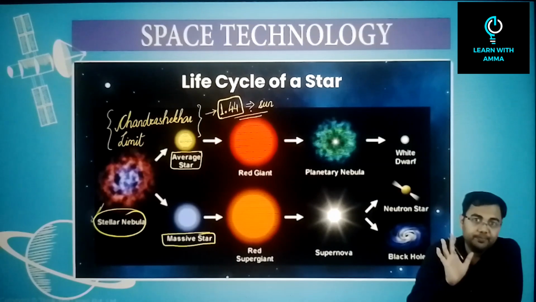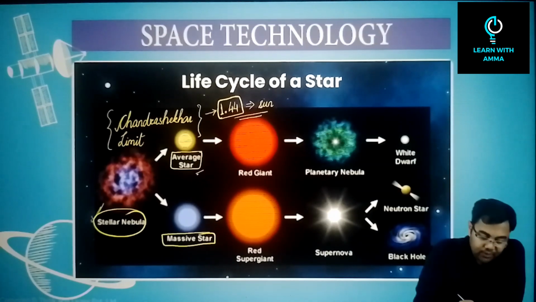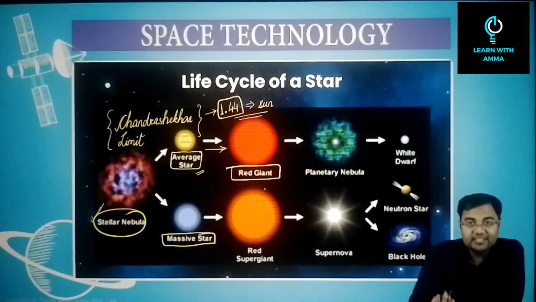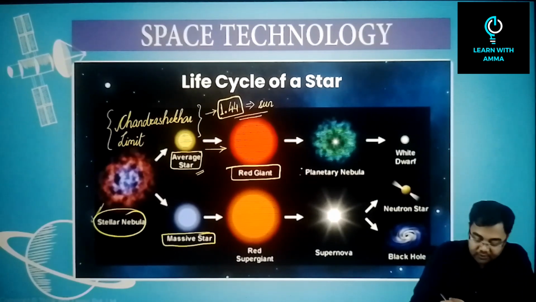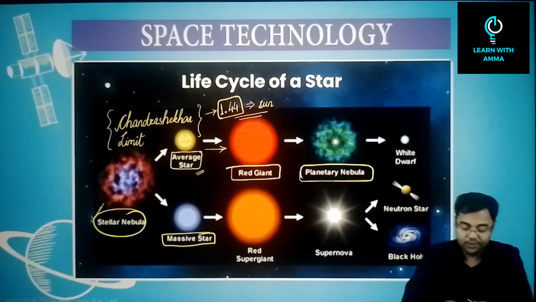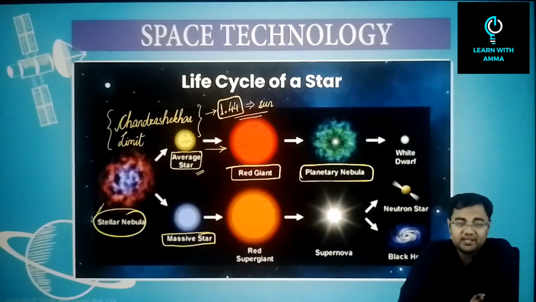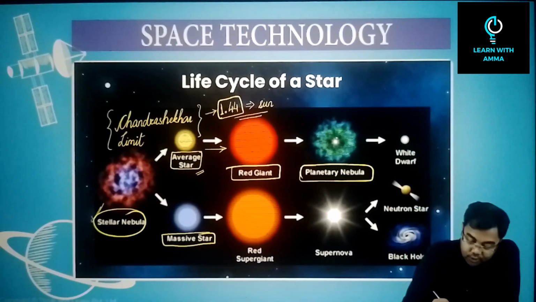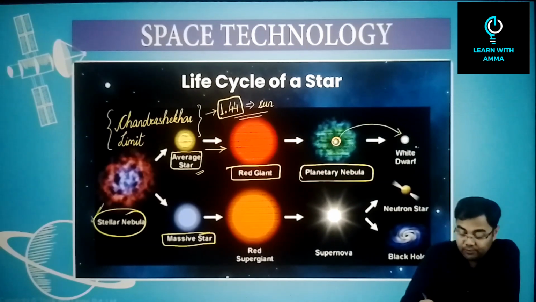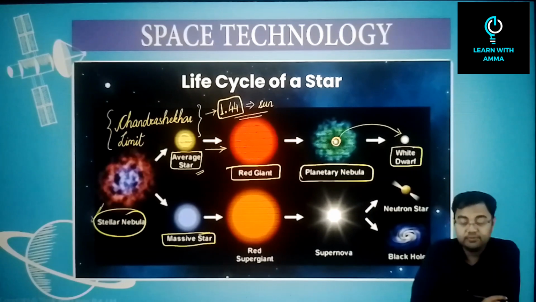If it is less than 1.44 times the mass of the sun, in that case you will call it an average star. Alright, so if you have an average star, when the average star dies, it will convert into a red giant. This red giant finally will be destroyed and it will collapse into something which is called a planetary nebula. Just remember that it has nothing to do with planets. It is just named planetary nebula, and ultimately the core of this planetary nebula will be left out and it will convert into a white dwarf.